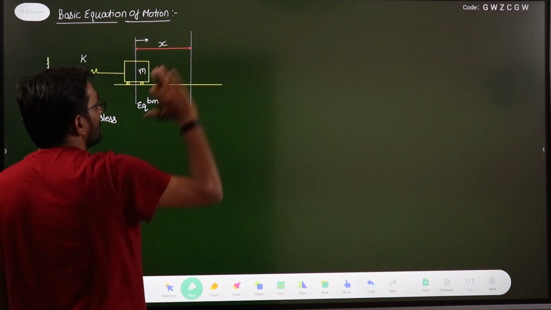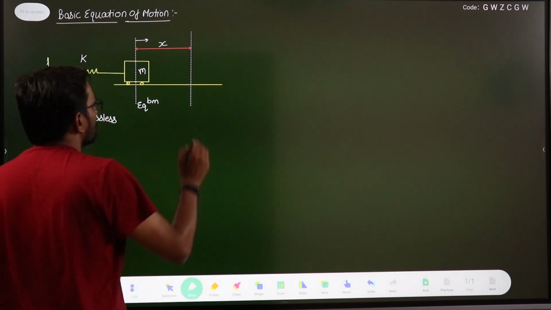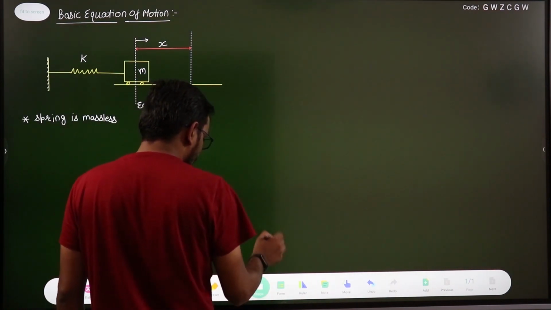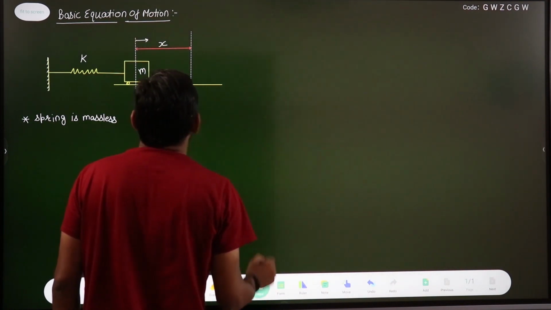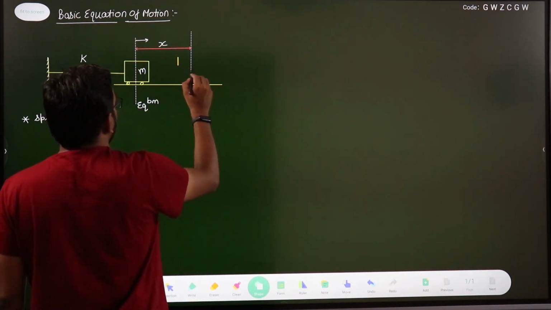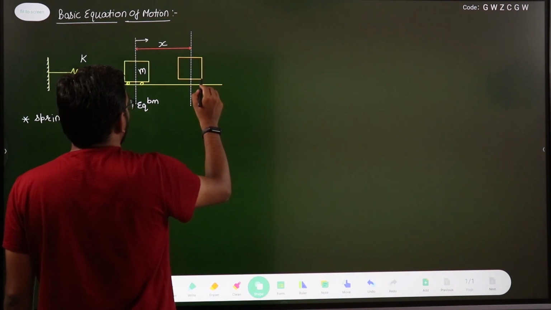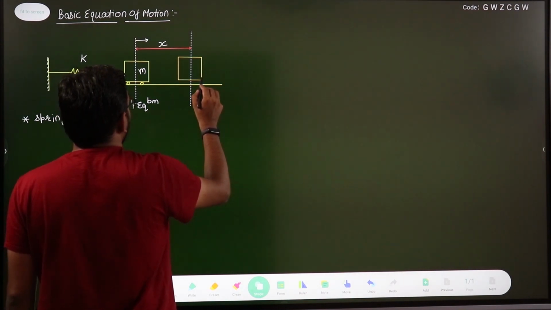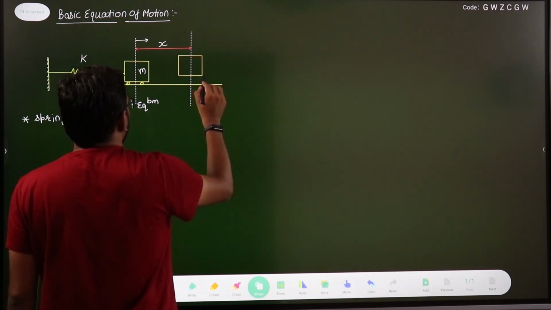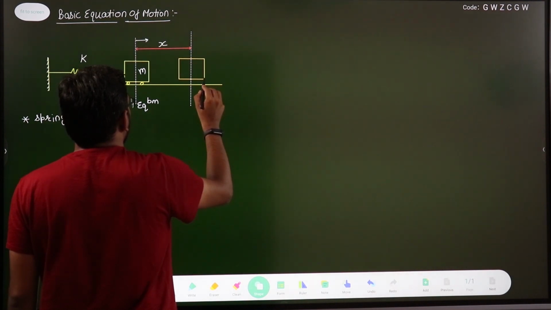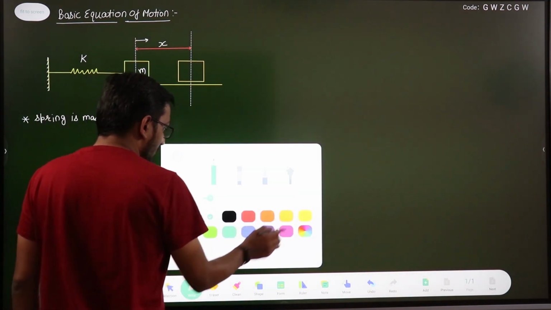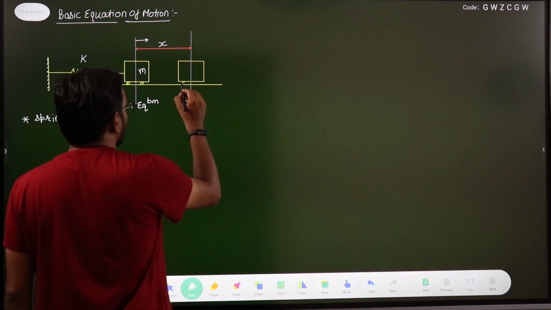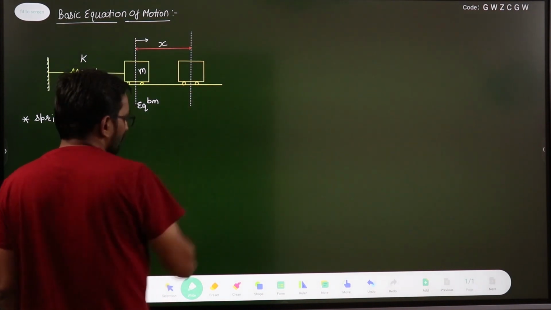By x unit we displace this. Now this mass will come at this position, after disturbing the equilibrium position, right?